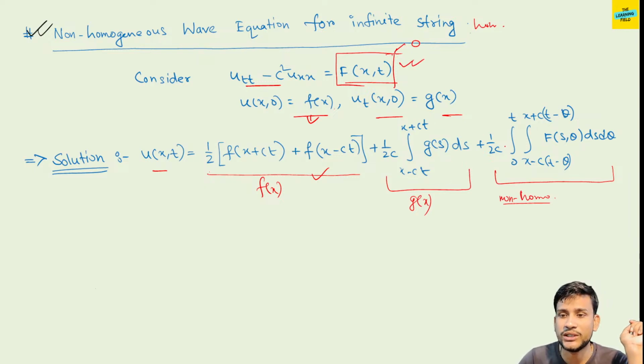And for the non-homogeneous case: 1 by 2c integration 0 to t, integration from x minus c(t minus theta) to x plus c(t minus theta). There is only a change from t to t minus theta, and for integration we take another variable, s and theta. These are very standard notations. So this is the solution of the non-homogeneous wave equation in integration form.